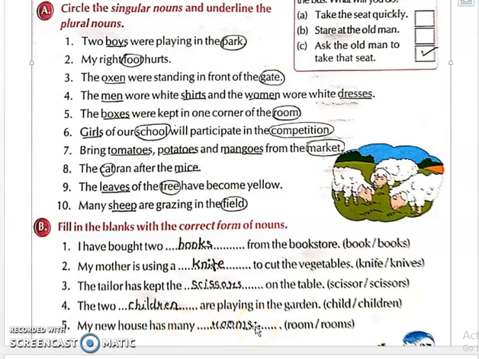So, students, today's homework is Exercise A and Exercise B. I will be sending the PDF file also for Exercise A and Exercise B that you have to do in your English grammar textbook only. No need to write in the English notebook. If you have to write, I'll inform you. So, today's homework is Exercise A and Exercise B in your grammar textbook only.